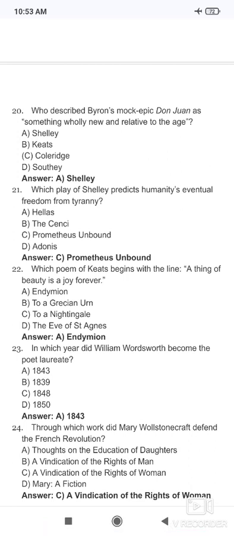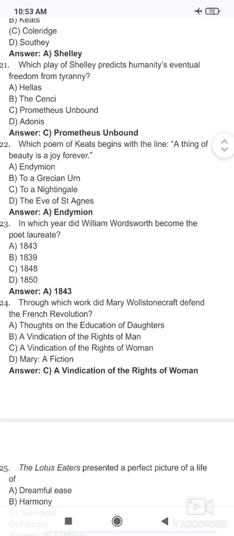Next question, which poem of Keats begins with the line, "A thing of beauty is a joy forever"? So it is from Endymion. It is from Endymion. Sometimes students get confused with the Grecian Urn or Nightingale, but "A thing of beauty is a joy forever" comes from Endymion.